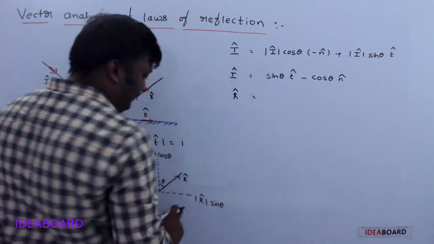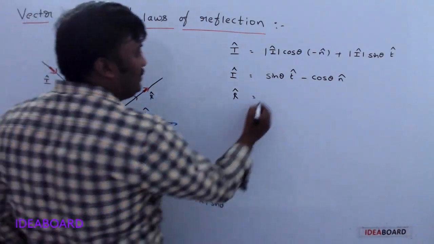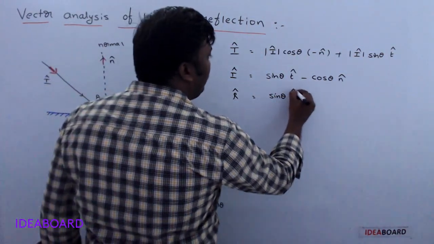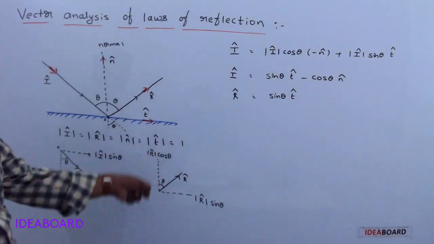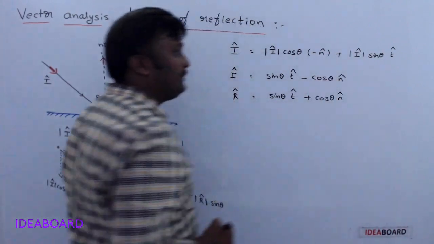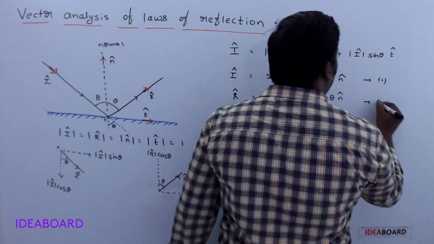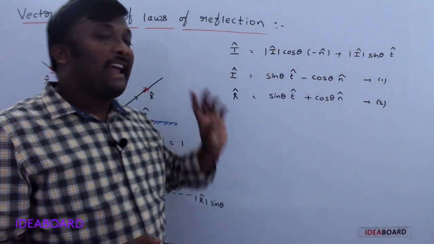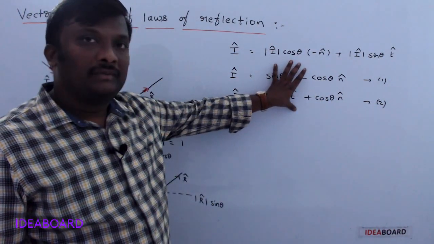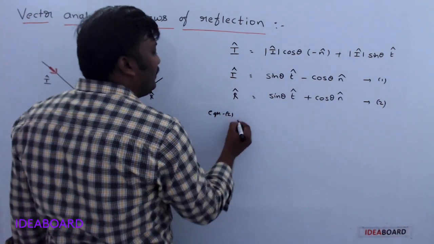Now let us see this one. R cap can be written as, in this direction, mod r cap, which is nothing but 1, so sin theta into t cap. Next, this is the positive direction, that's why plus cos theta into n cap. Our requirement was r cap in terms of I cap and n cap only. That's why we don't need t cap. Clear?